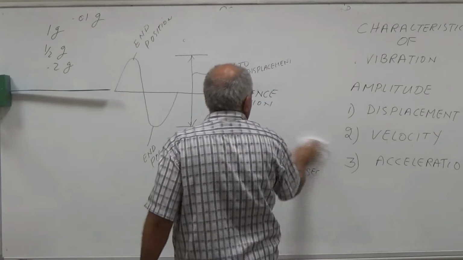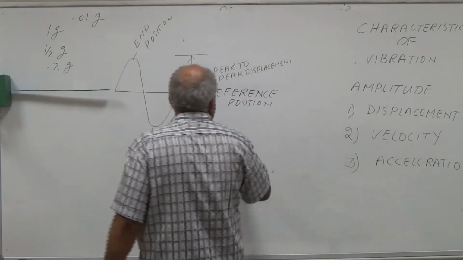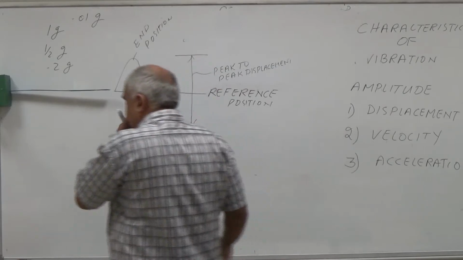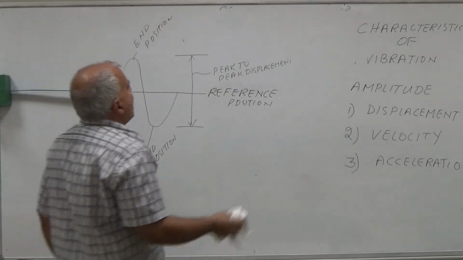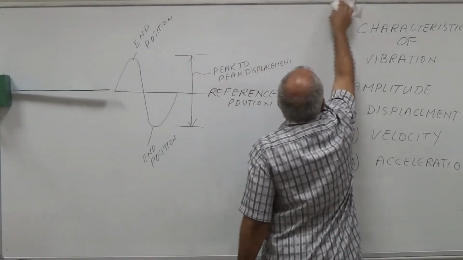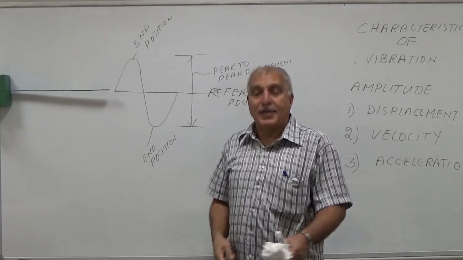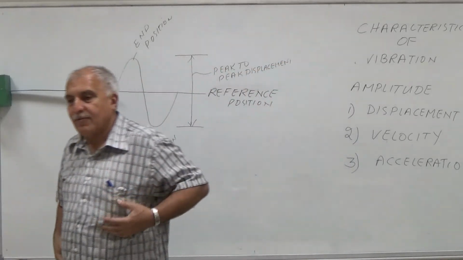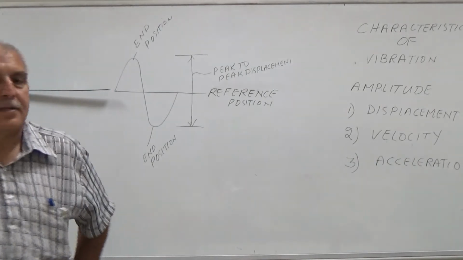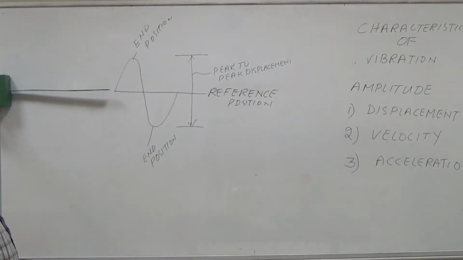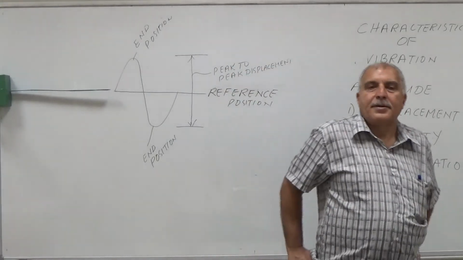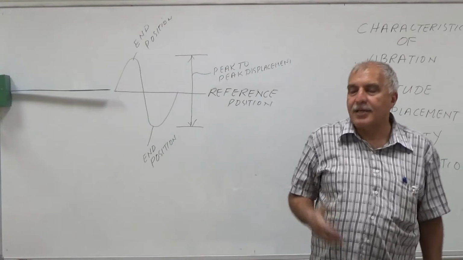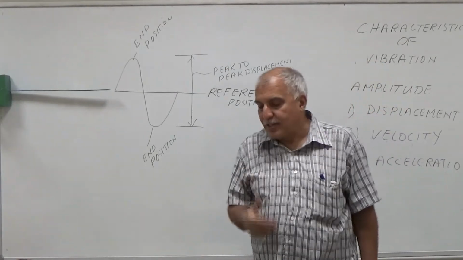I will explain acceleration again with a simple example. When you are traveling in a car, why do you wear a seat belt? What is the reason for wearing a seat belt? The reason is that in case of an accident, if it is hitting something, it will come to rest very soon.